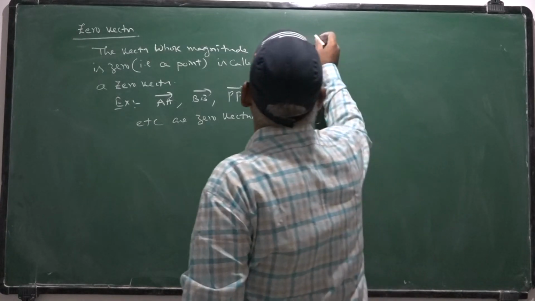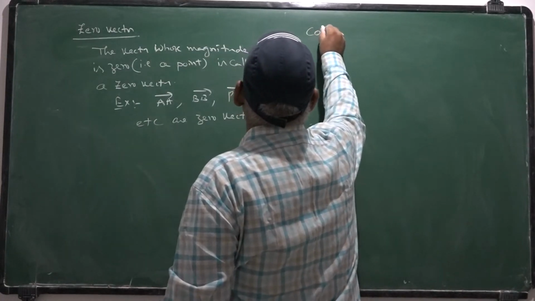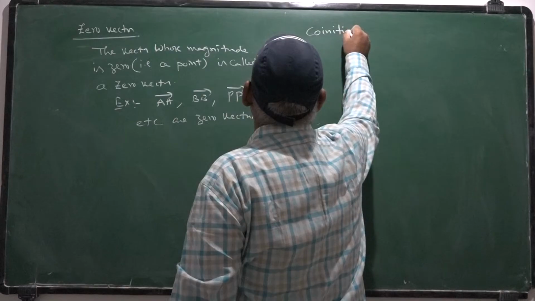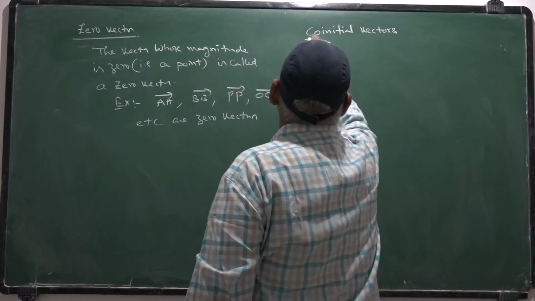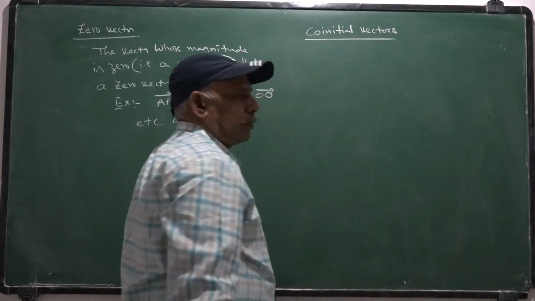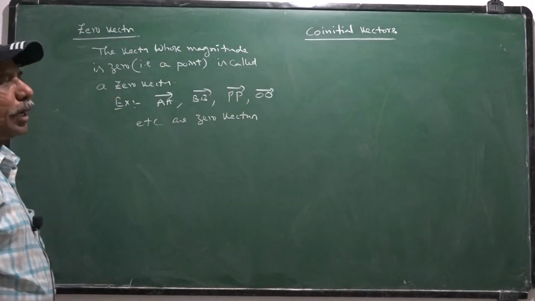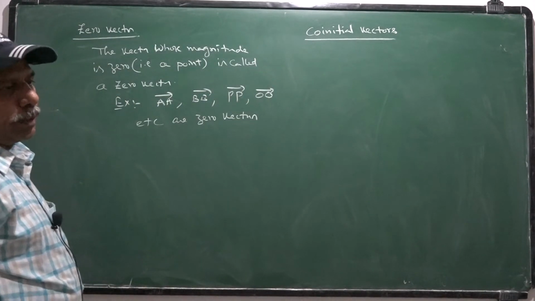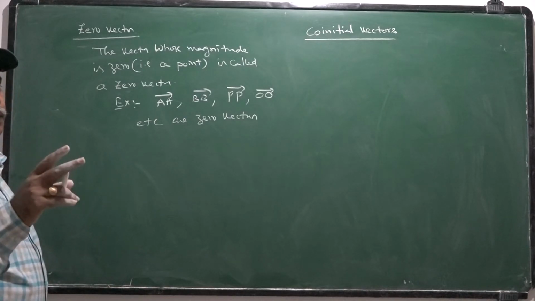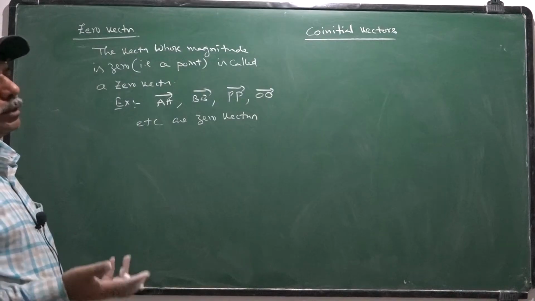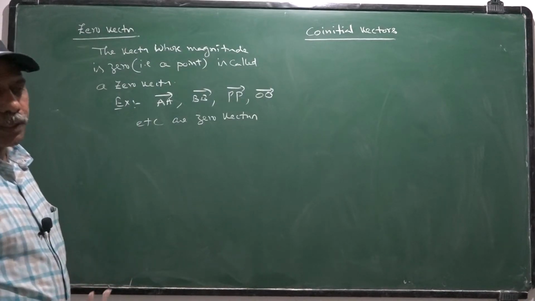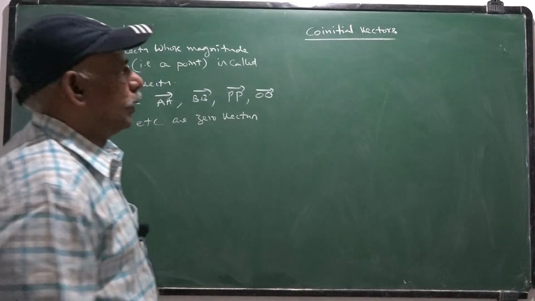Next, co-initial vectors. Co-initial vectors means if two or more vectors have the same initial point, then they are said to be co-initial vectors.